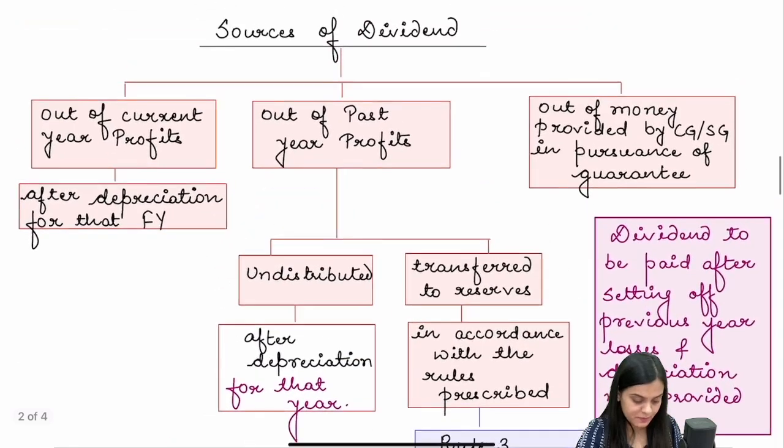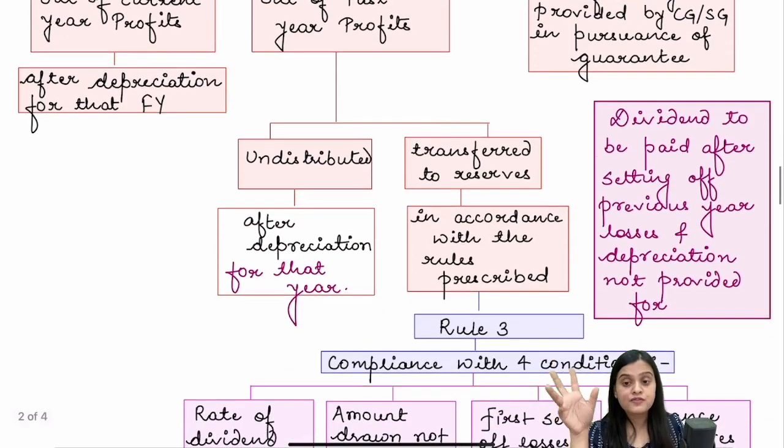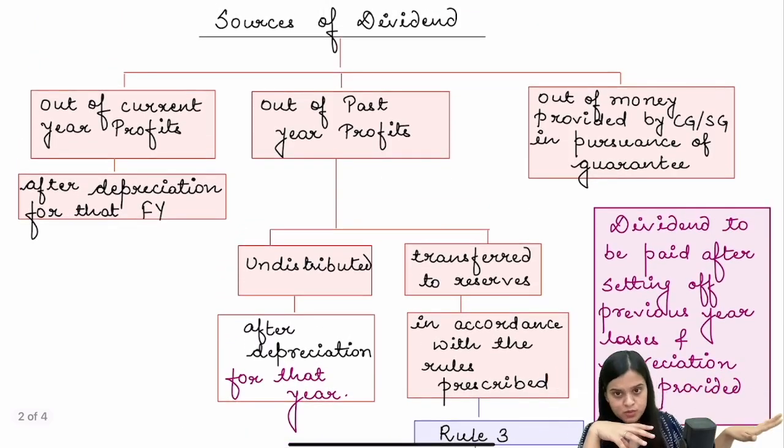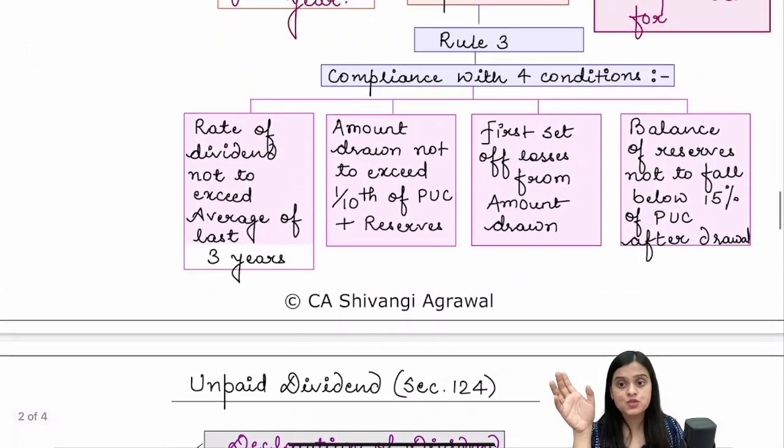Okay, fine, ma'am. Now we ideally come to section 123, and these are the sources of dividend that we are discussing for the final dividend, because for interim dividend we have read separate sources. Out of current year profits, after providing for depreciation, out of past year profits. Now, past year profits are of two types. As I told you, if it is undistributed, it stays in the P&L account. If it is transferred to reserves, they are different, and for utilizing that, you need to fulfill the conditions of Rule 3.